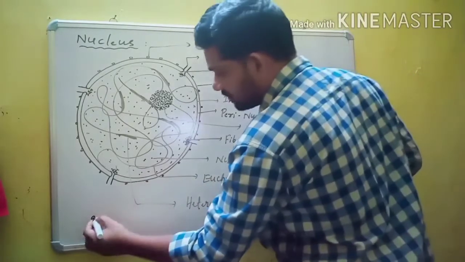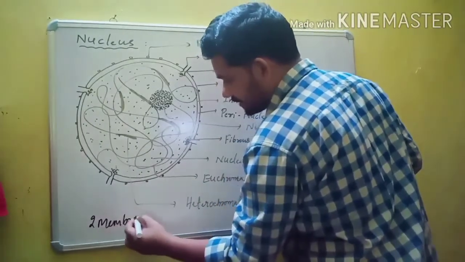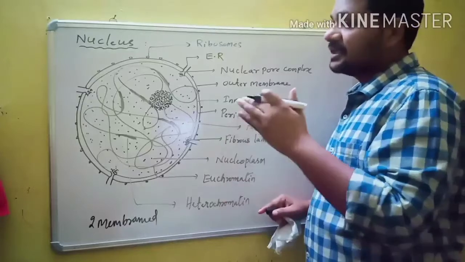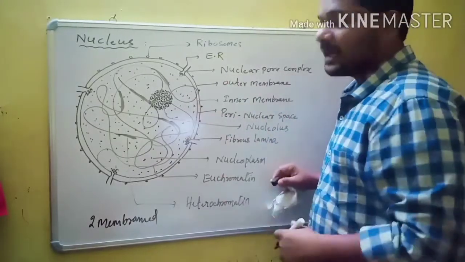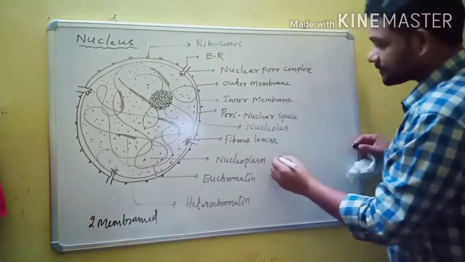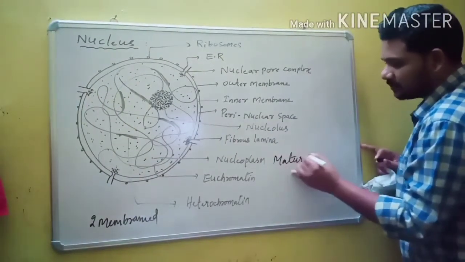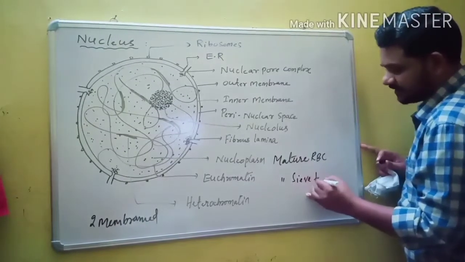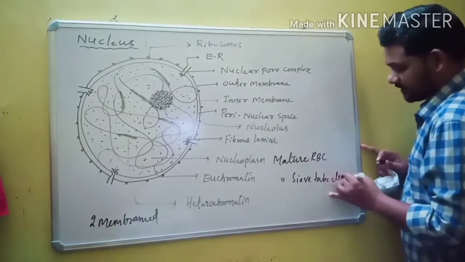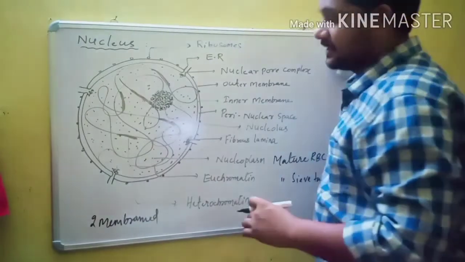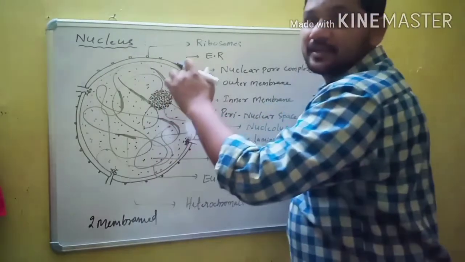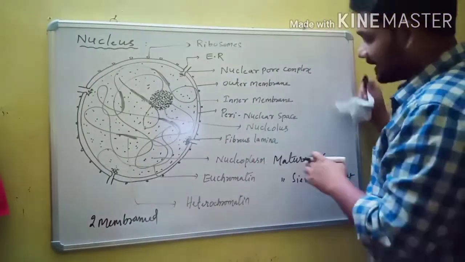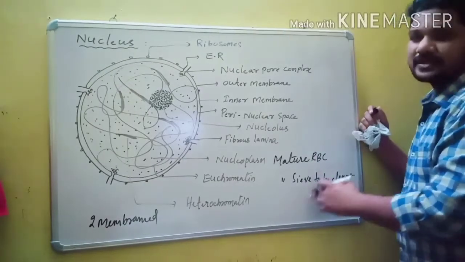It has two membranes. The nucleus is a double membrane, one of the largest cell organelles present in the cytoplasm of many eukaryotic cells except mature RBC and matured sieve tube elements. In these two cases, the nucleus is absent. In all remaining cases, the nucleus is present.